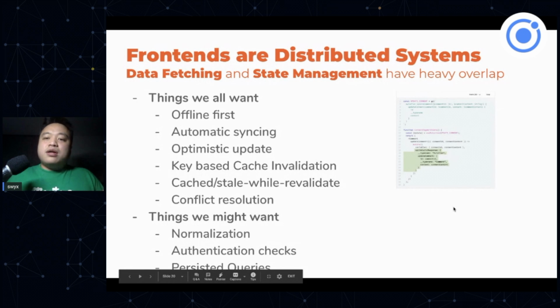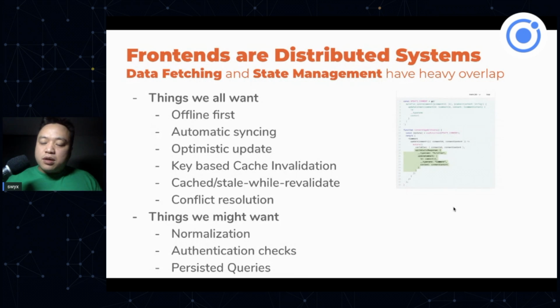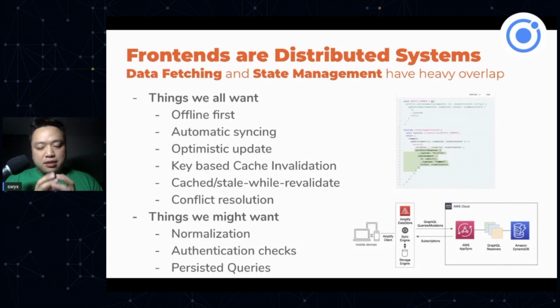We're trying to shoehorn this optimistic response model inside of our existing apps, and really we should just have a cache that takes care of it. So that's personally why I'm interested in Amplify DataStore. I'm just speaking for myself, not as an AWS employee, but essentially let's just have a cache with a very strict contract for the backend. And then in our front end we just interact with our cache, and that takes care of all of this stuff.